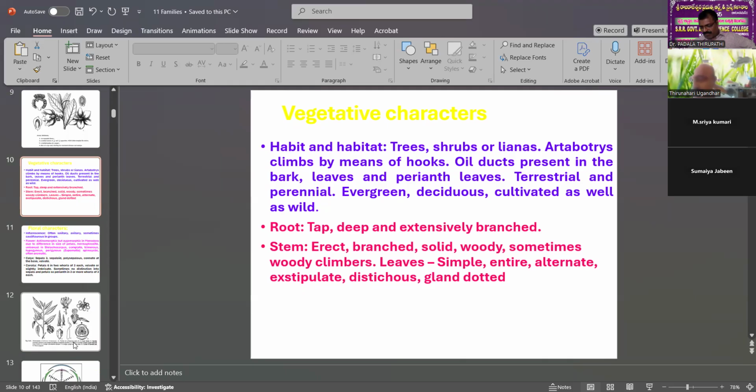That is also one nature. It is also granular, also scented. That is also evergreen. Leaves that shed are called deciduous. And the pellucid glands are dotted, which release smell and attract insects.